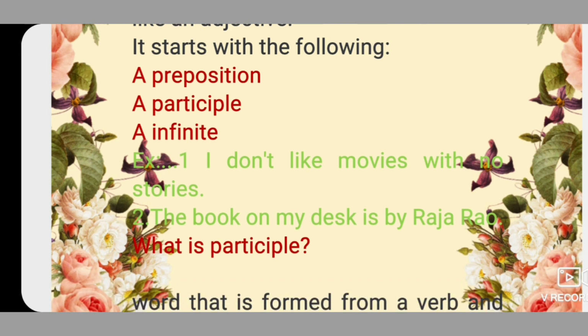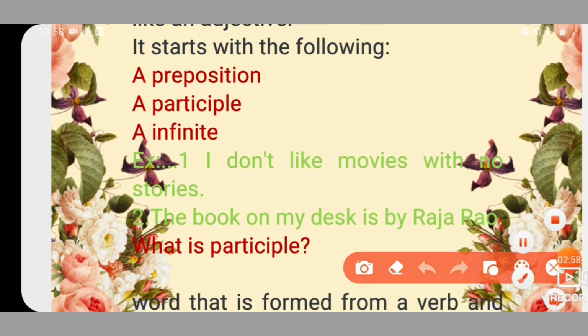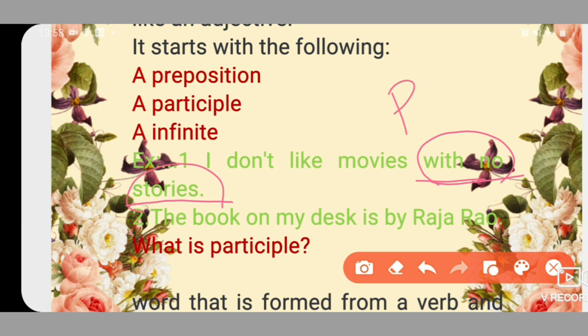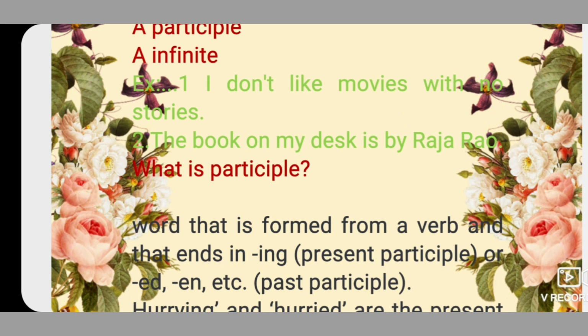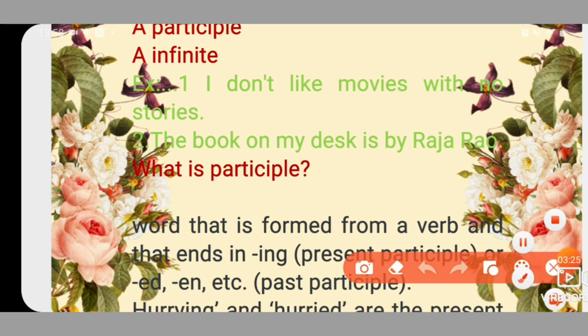It starts with one of the following: a preposition, a participle, or an infinitive. For example, "I don't like movies with no stories." Here, what is the adjectival phrase? "With no stories." The adjectival phrase starts with a preposition; "with" is a preposition. And "The book on my desk is by Raja Rao." "On my desk" is again an adjectival phrase starting with a preposition.